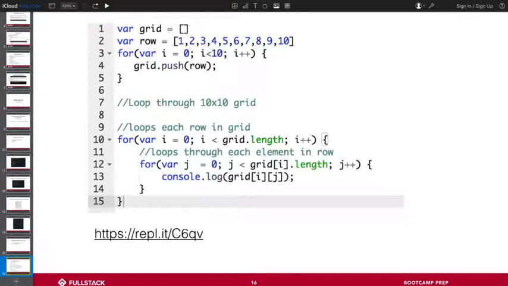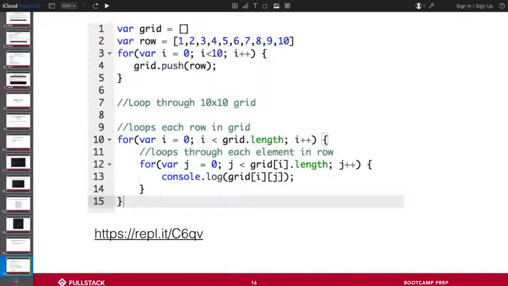So we have a grid of length 10, so the max we're going to go is 9. And then for each of those, everything inside of here is going to give us a row of 1, 2, 3, 4, 5, 6, 7, 8, 9. And then for each one of those arrays, we do the same thing, except now we're not doing grid.length, we're doing that particular row's array.length.